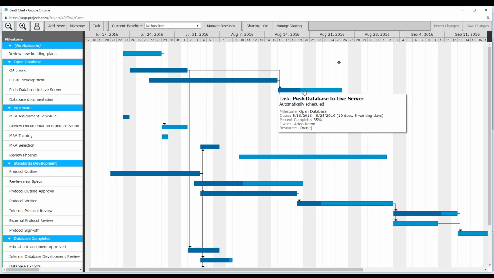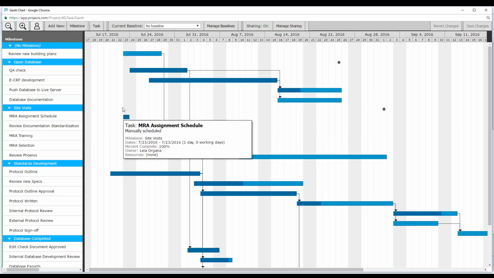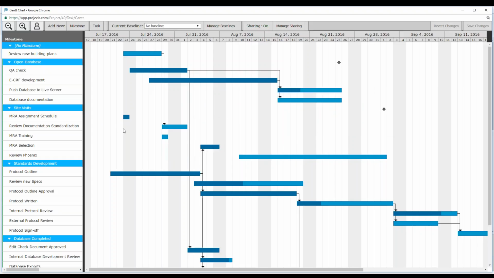Because there are some dependencies and you might want to shift a variety of things so you can see what the impact is, it actually asks you to go to the Gantt chart. So that's one thing to know. However, if I want to make a change to an item that does not have any dependencies, such as this one, MRA assignment schedule, I can do so either here or in the tasks area. It really doesn't matter. I can make the changes either way.